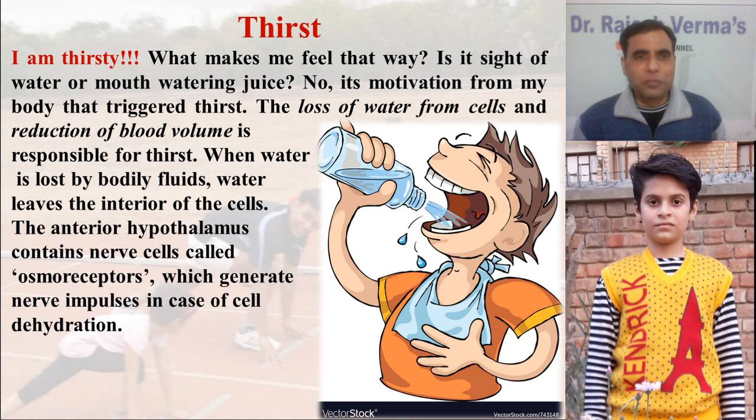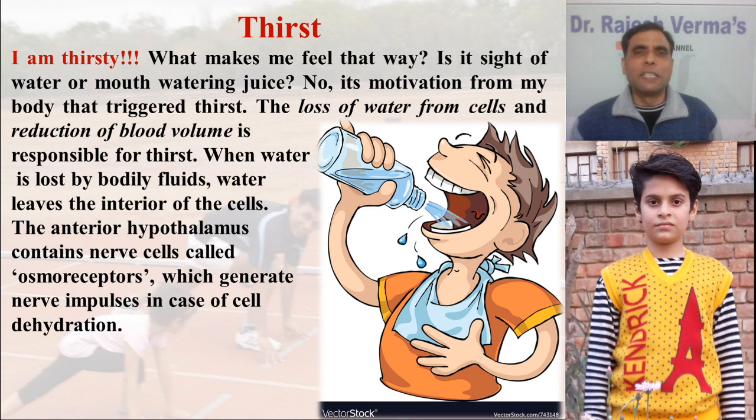The loss of water from cells and reduction of blood volume is responsible for the thirst. It has been found that when the blood volume is reduced, there is a need for water to go inside your body, so that the blood volume is restored to its normal position. When water is lost by bodily fluids, through perspiration or urine, water leaves the interior of the cells. The interior of the cell is deprived of water, and the anterior hypothalamus contains nerve cells called osmoreceptors, which generate nerve impulses in case of cell dehydration.